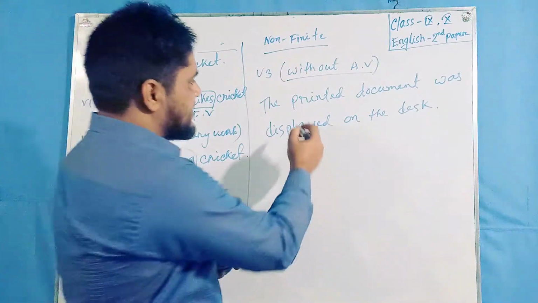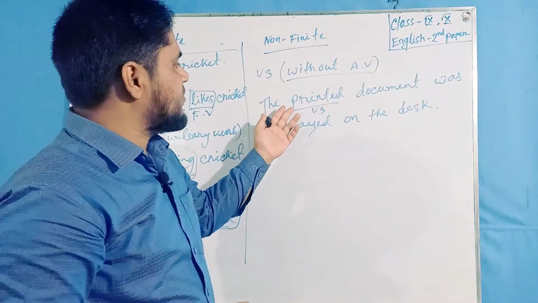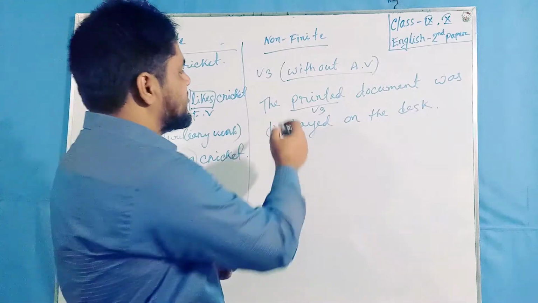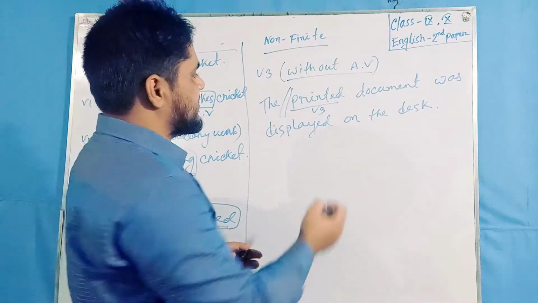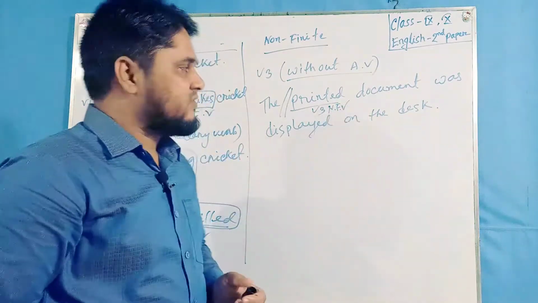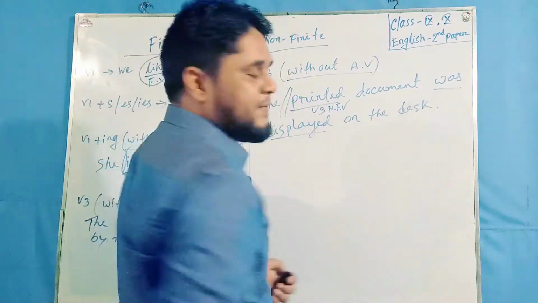Here, this verb is in V3 form without any combination of a helping verb. That's why there is no helping verb before this V3 verb, and that's why we can call it a non-finite verb. But displayed and was together is a finite verb.